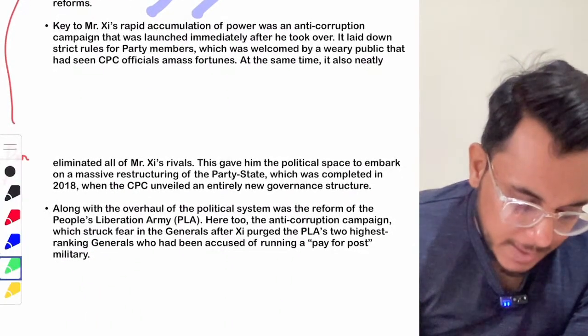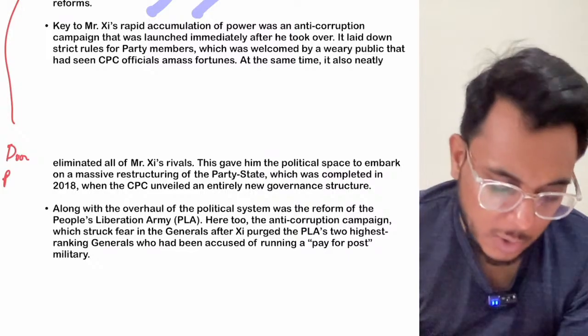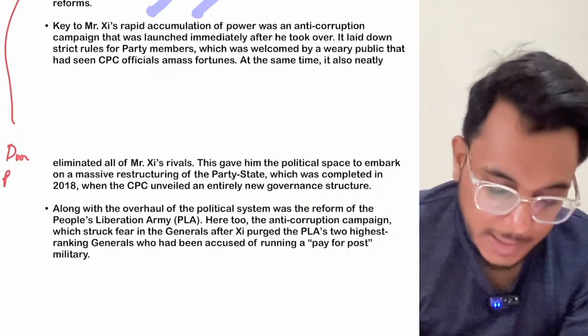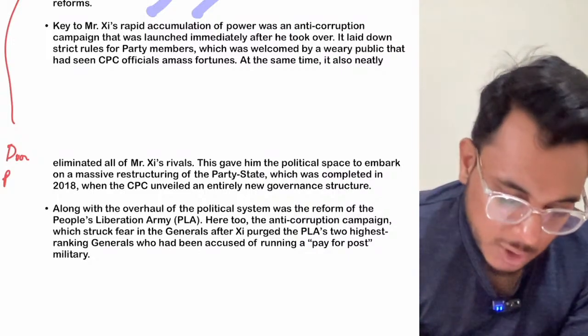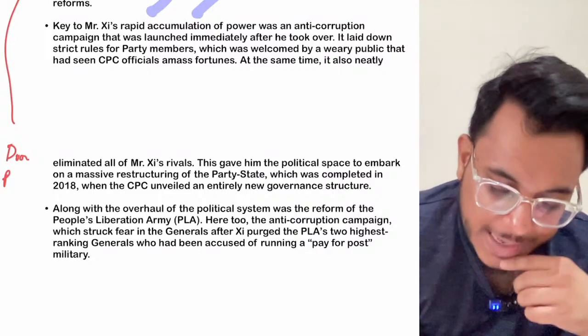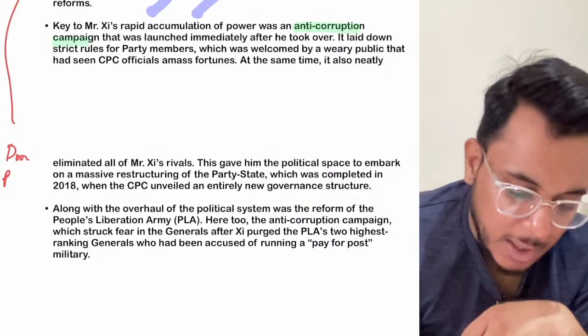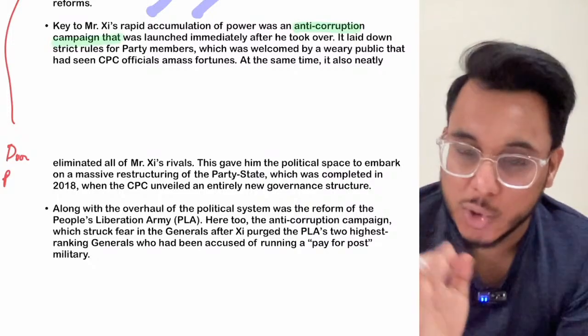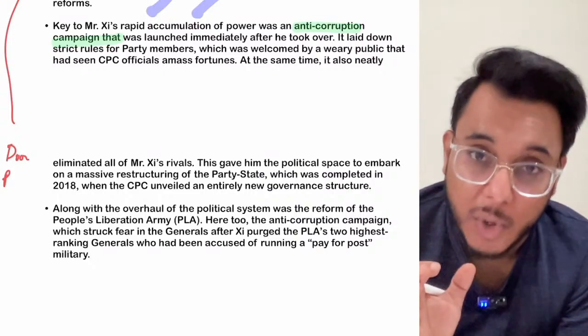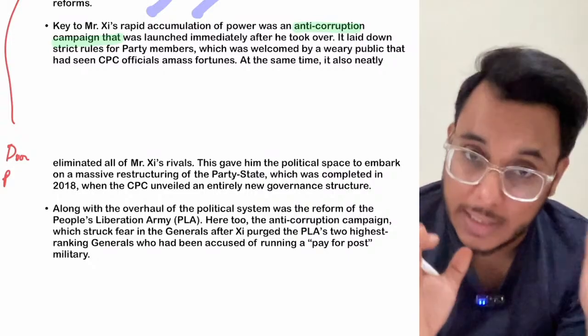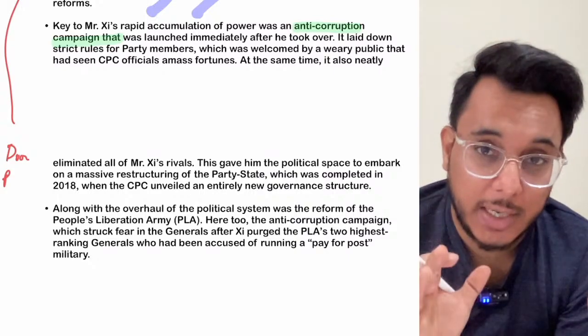Now, Xi Jinping's power has accumulated because of many important promises that Xi Jinping made. First of all, Xi Jinping's accumulation of power happened because of the anti-corruption campaign that he launched. So in 2012, corruption was a very big problem. One member of the Politburo was charged under corruption charges.